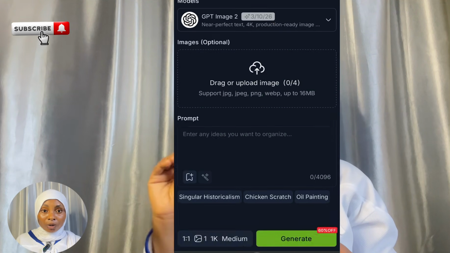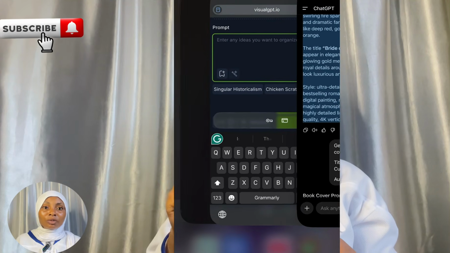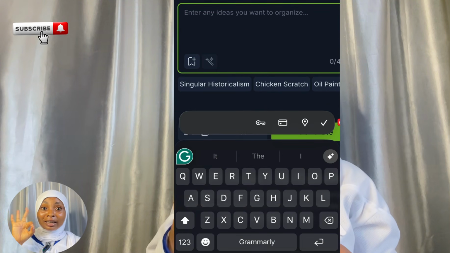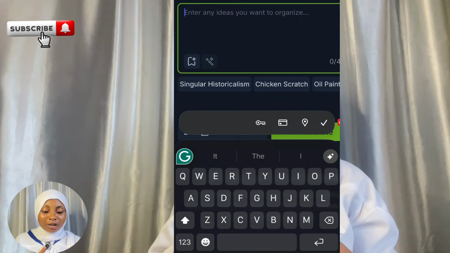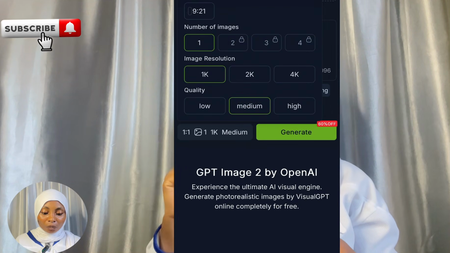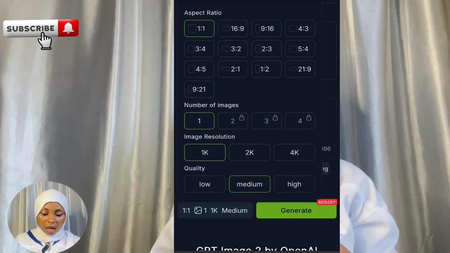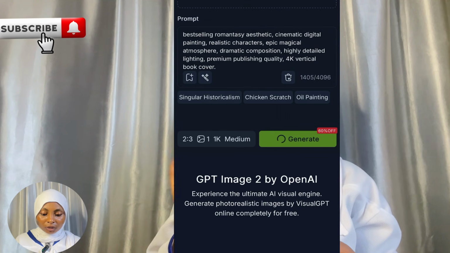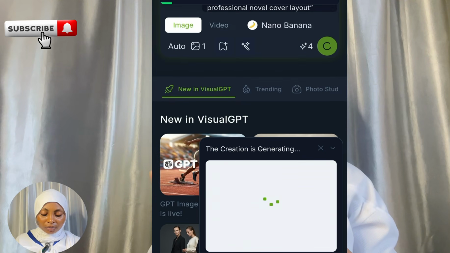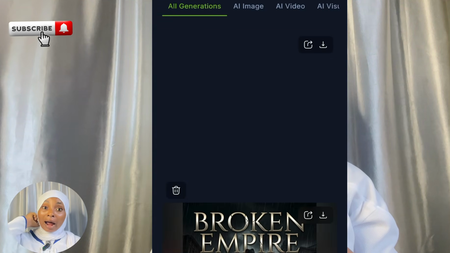It's going to bring you to this particular page. Now head over to your ChatGPT and copy the book cover prompt that you generated earlier and paste it in the prompt section. Now if you want to change the size of your book cover, you can click on the aspect ratio, click on it, and you can choose any other size that you want for your book cover. Then you click on generate to generate your book cover. So click on view in project. It's going to open that tab where you're going to see the image it generated for you.